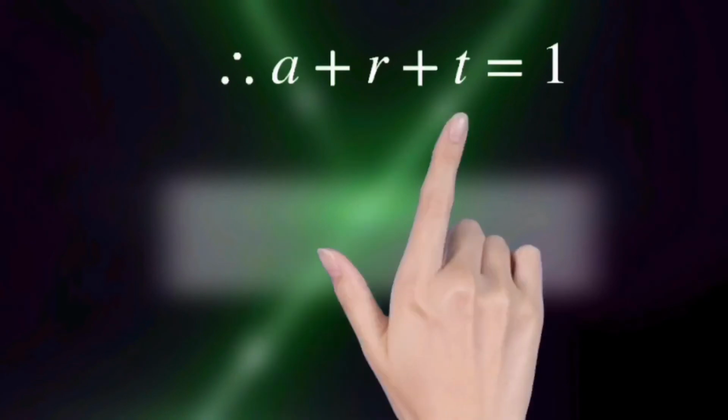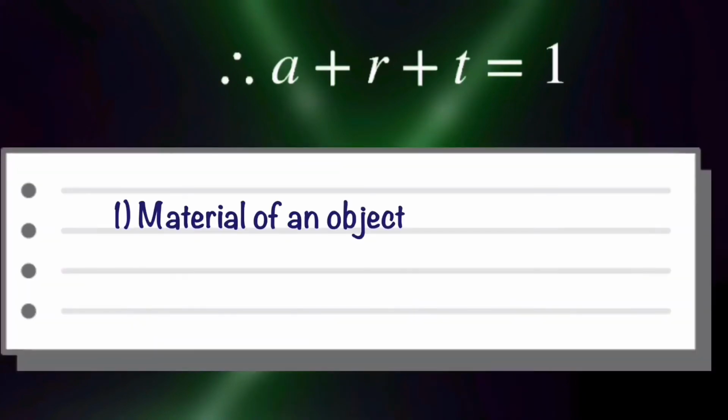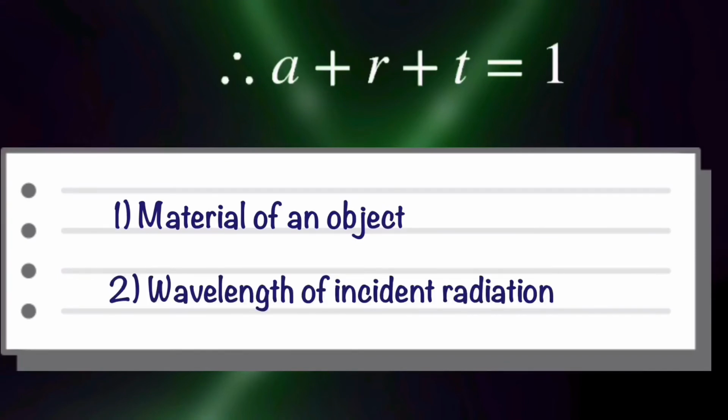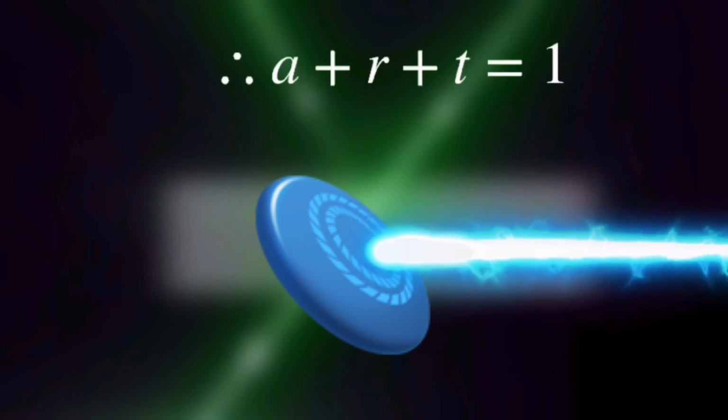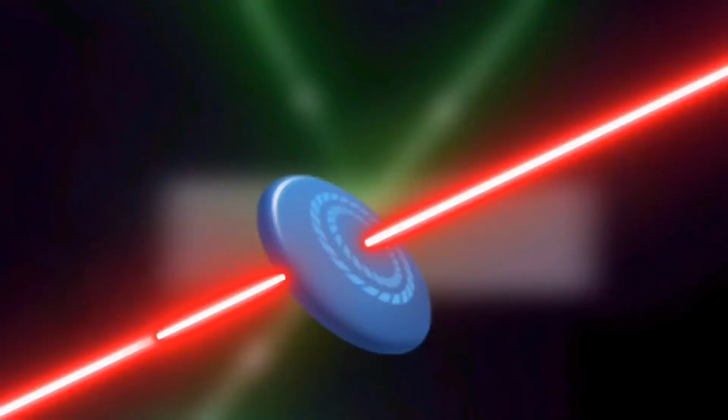The values of A, R and T depend on the material of an object and the wavelength of the incident radiations. Thus, it is possible that a body which is athermanous for one radiation may be diathermanous for a certain wavelength.